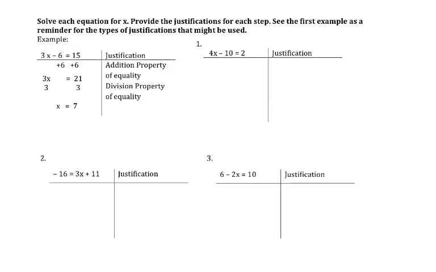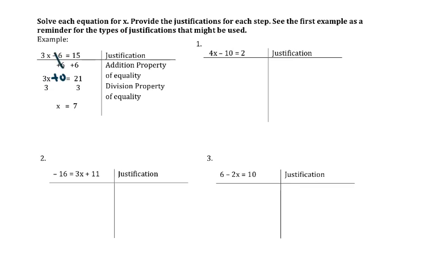Like this example shows us, we had 3x minus 6 equals 15. So they wanted to get x by itself. So x is being multiplied by 3, then subtracted by 6. We do the inverse operation, and we do it in reverse order. So instead of subtracting by 6, we want to get rid of that, so we're going to add 6 to both sides. They probably should have put plus 0 here, because negative 6 plus 6 is going to give us 0.